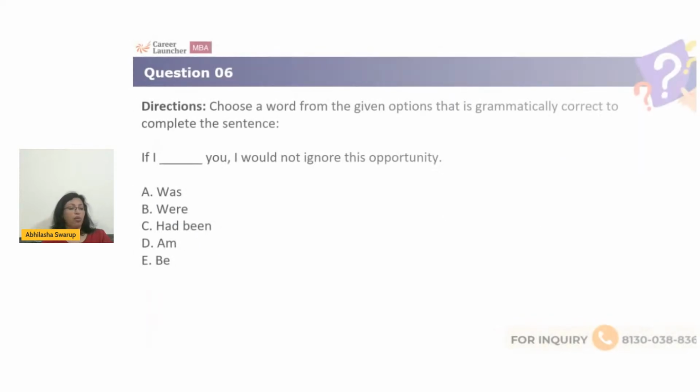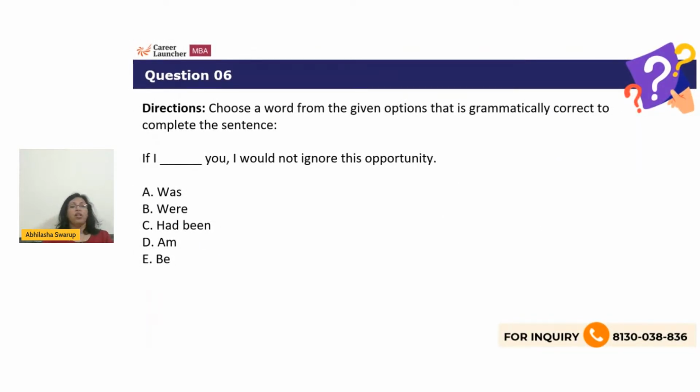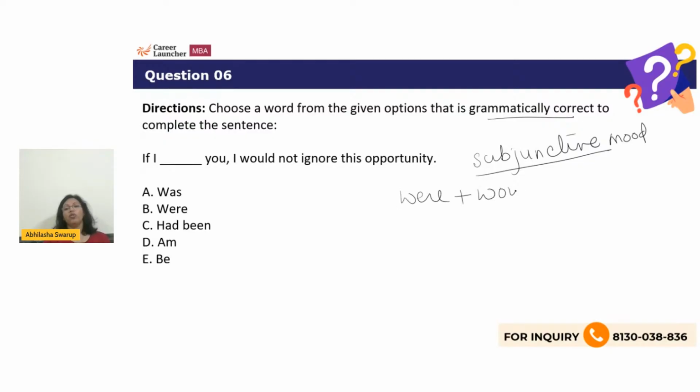All right, let's look at question number 6. Choose a word from the given options that is grammatically correct to complete the sentence. If I dash you, I would not ignore this opportunity. Remember, this is your subjunctive. When you are talking of imaginary things, you are in the subjunctive mood. The rule is very simple. You use were and would always together. So because I have got would here, therefore I need were here. So therefore option number B, were and would always go together.